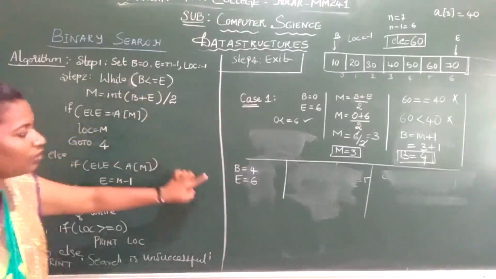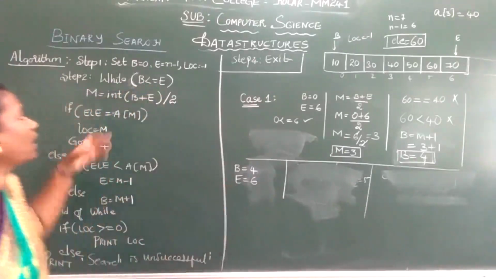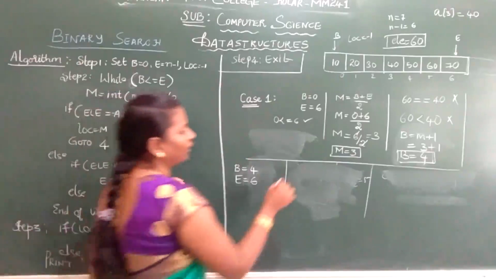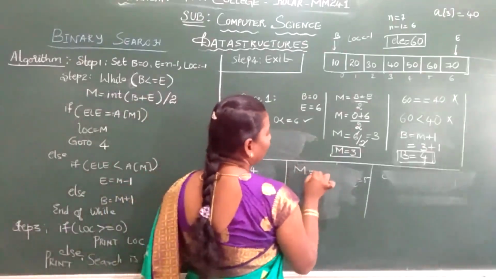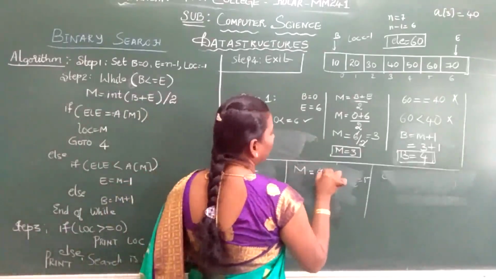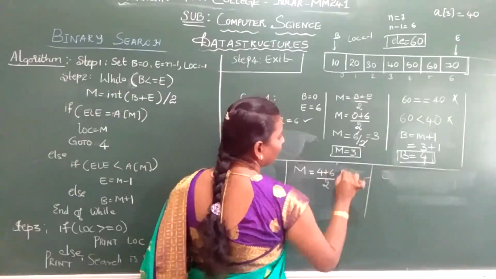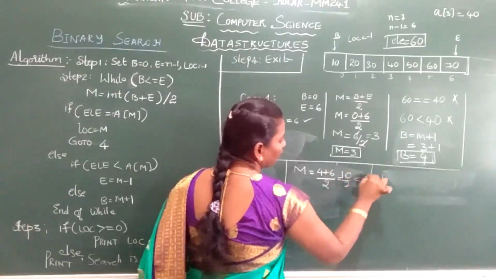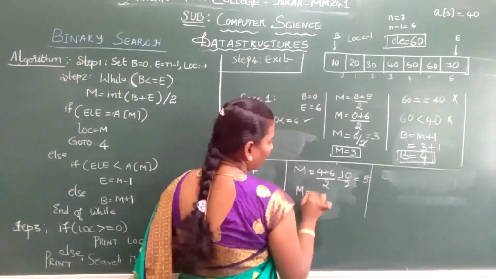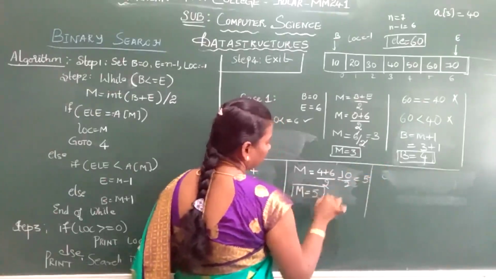Now again check your while loop: is 4 less than or equal to 6? Yes, 4 is less than or equal to 6. The condition is satisfied. Again I will find my mid element. m is equal to beginning plus ending divided by 2, that is 4 plus 6 divided by 2, which is 10 by 2, nothing but 5. So your mid element is 5.